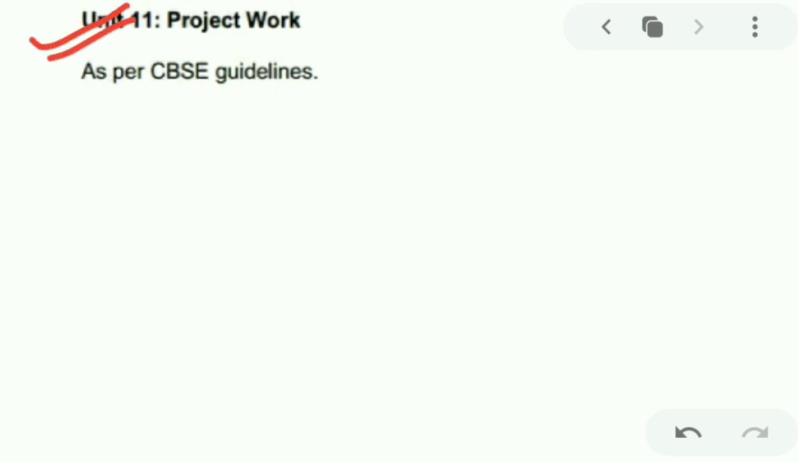Next, Unit 11 is your project work. So your project work carries 20 marks.